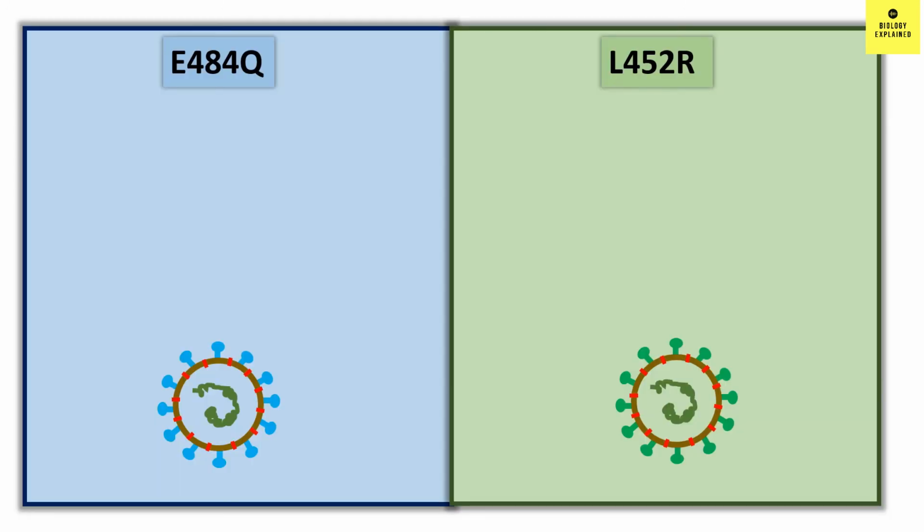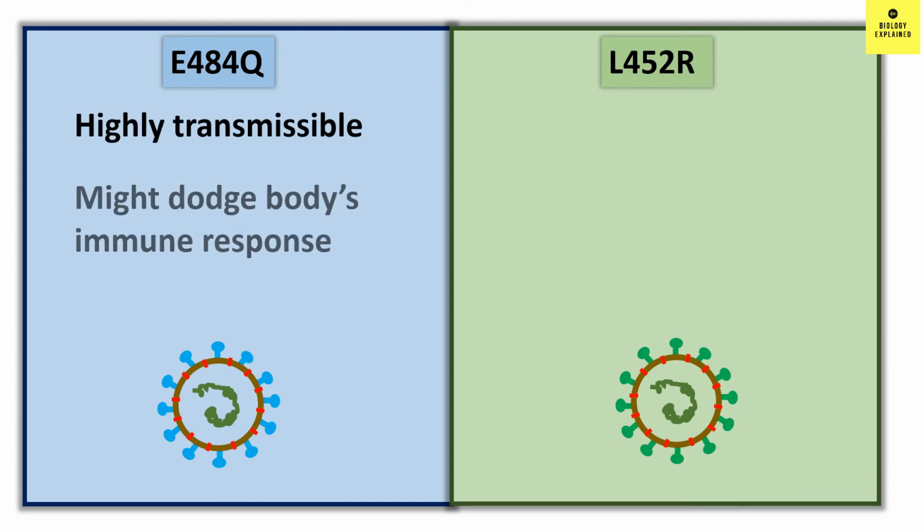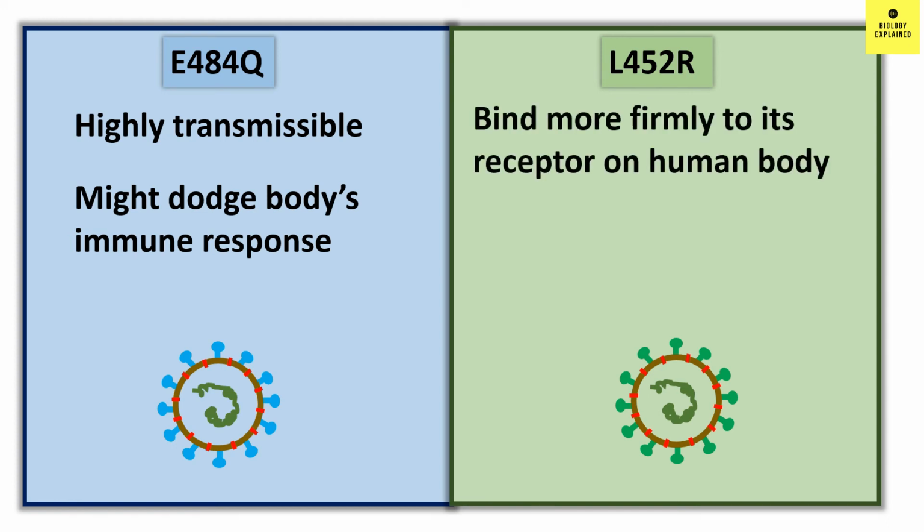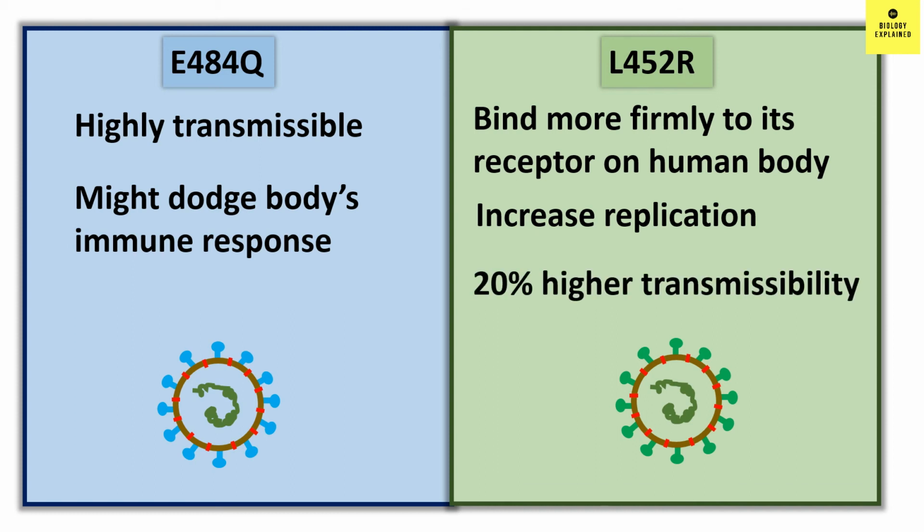Now the E484Q mutation makes the virus more transmissible and moreover it is speculated that this mutation might dodge the body's immune response. And the other mutation helps the virus bind more firmly to its receptor on the human body. It also increases viral replication and results in 20% more transmissibility.